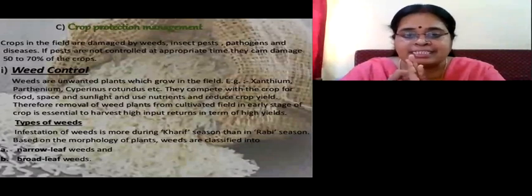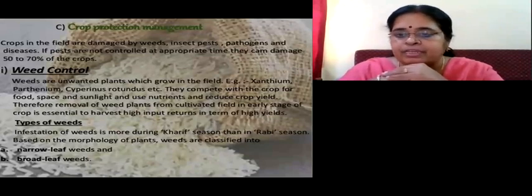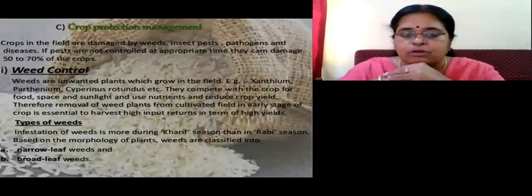Second enemy is the insect pest. And third one are the diseases or the pathogens that can attack any crop. So if the pests or if these enemies are not controlled at the proper time, then a lot of damage can occur in the crops. So let us learn first about the weeds.